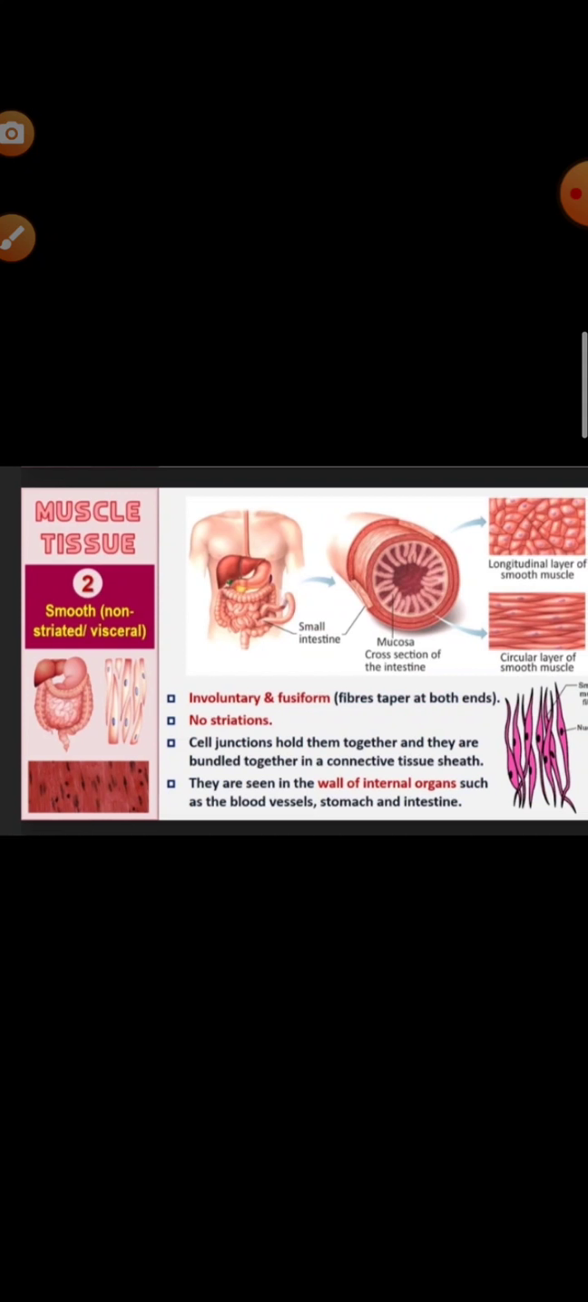Next is the smooth or non-striated muscles. These cells are very long, narrow and spindle shaped. You can see in the picture a length of about 0.2 millimeter. And there is a single large oval nucleus in the middle of the cell. The striations are absent, hence smooth muscles are also known as unstriated muscles. And these muscles cannot be moved at our will, so they are known as involuntary muscles. Where are they found? They are found in the walls of internal organs such as blood vessels, stomach and intestine.